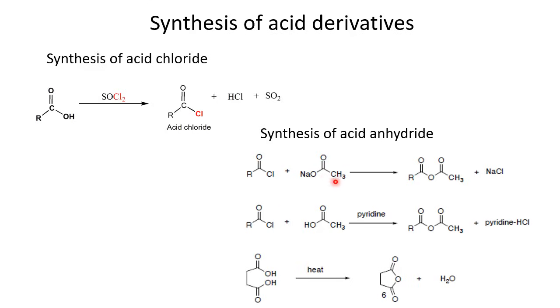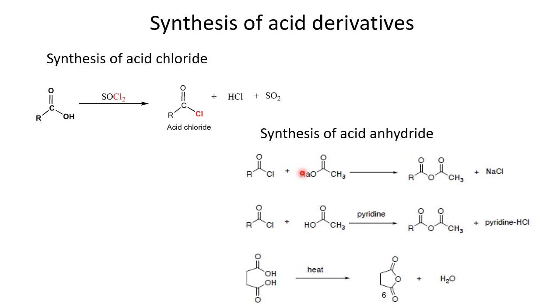One such method is reported here, where they are treated with the sodium salt of the methyl ester, or ethyl ester here. So this ethyl ester reacts with this acid chloride, and then we get this acetyl, and with another acid we get a mixed anhydride of this acetyl acid and another acid. So in the next reaction we have another, like there is acetic acid here, and then